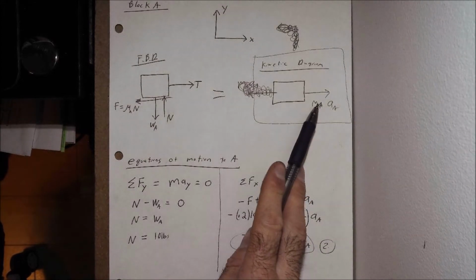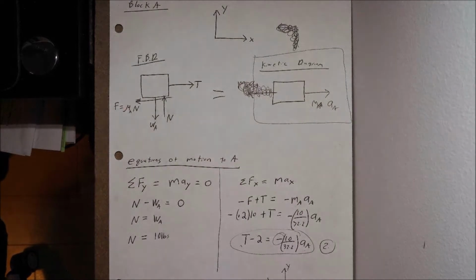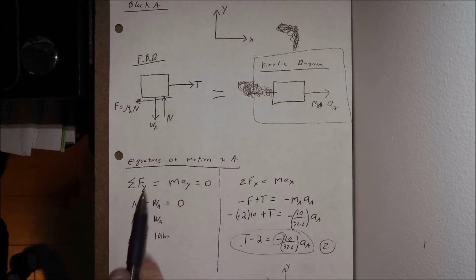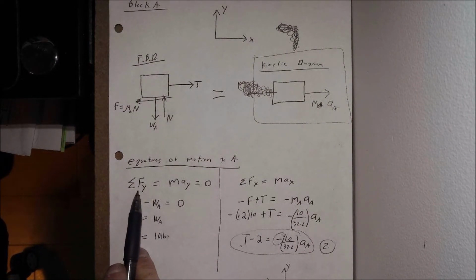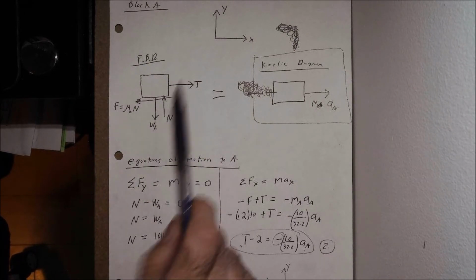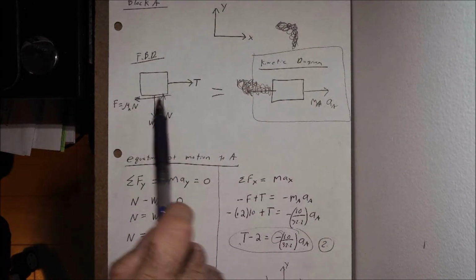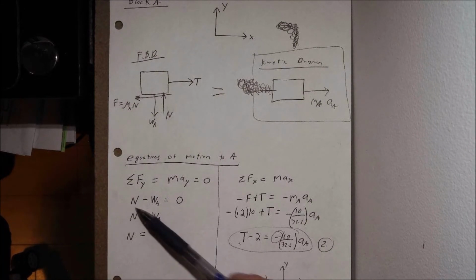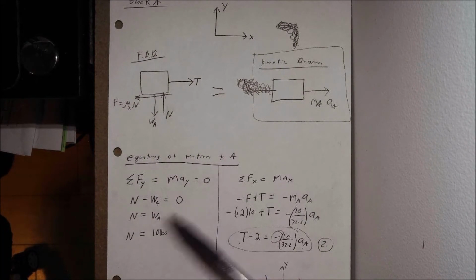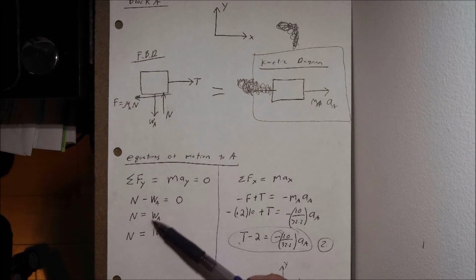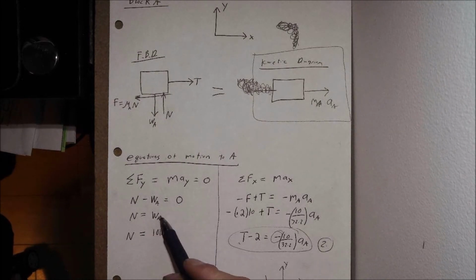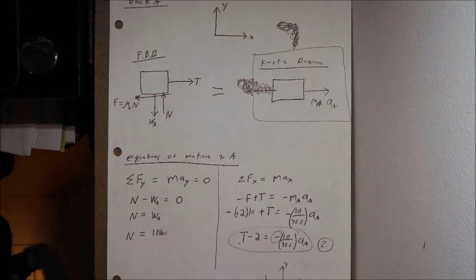So, we can clearly see from our kinetic diagram that the force is only acting in our x direction, not in our y direction. Boom. So it simplifies this down. What are the forces acting in our y direction? Well, we have a positive normal force, according to our coordinate system here, and a negative weight force. So normal force minus our weight force of A is equal to 0. Normal force is equal to our weight force of A. Well, our weight force of A is given to us as 10 pounds, and normal force is 10 pounds.